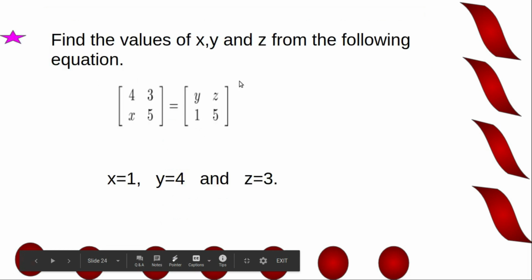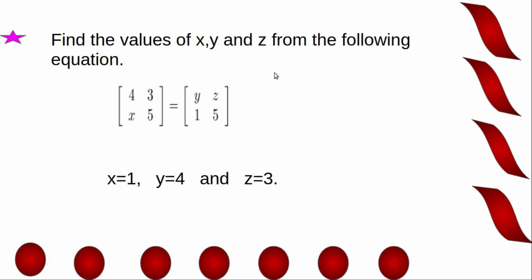Find the values of x, y and z from the following equation. Here matrix 4, 3, x 5 is equal to matrix y, z 1, 5. Equating corresponding elements, x is equal to 1, 4 is equal to y, or y is equal to 4, 3 is equal to z, or z is equal to 3.